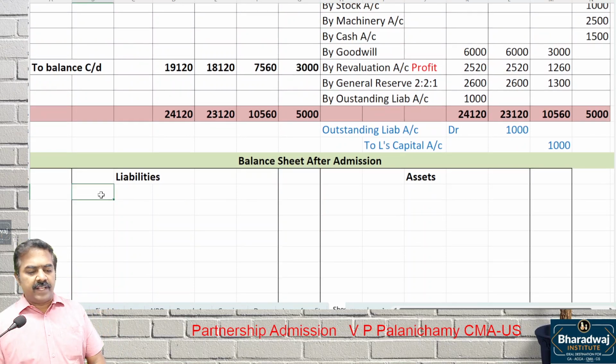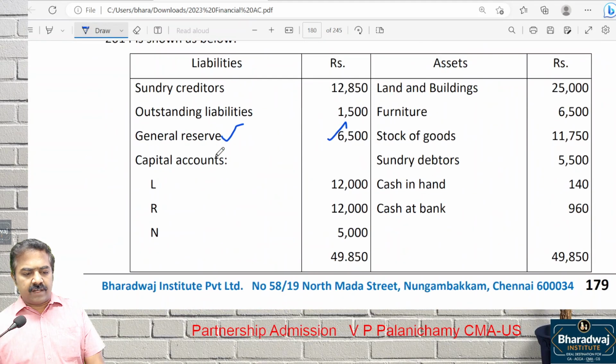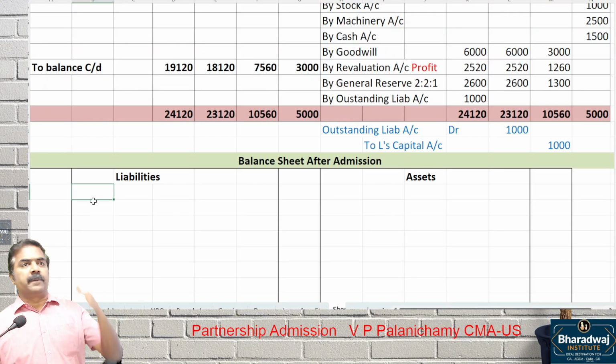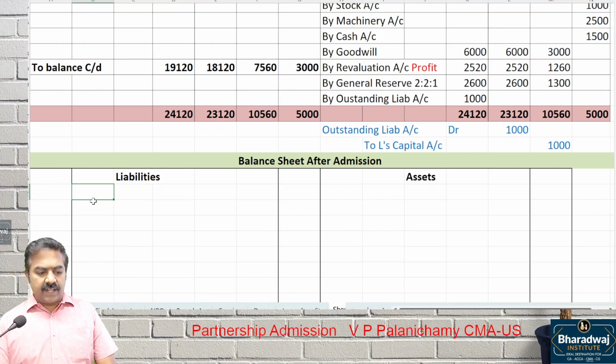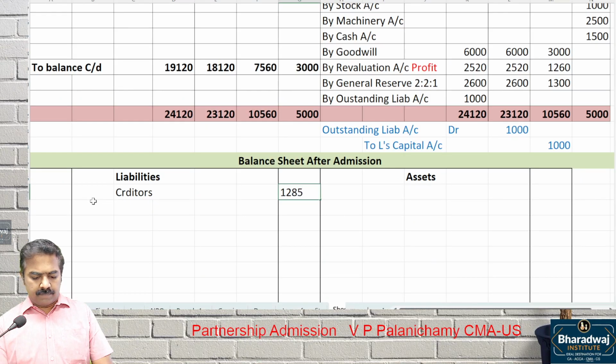Next, liability side, let us maintain the same order as the old balance sheet so that we will get proper balances also. Let us maintain the same order so that you will not miss anything. There is no order. You can write capital first, other liabilities next. Sundry creditors. Any change in creditors balance? No. What is the amount? Then outstanding liability.